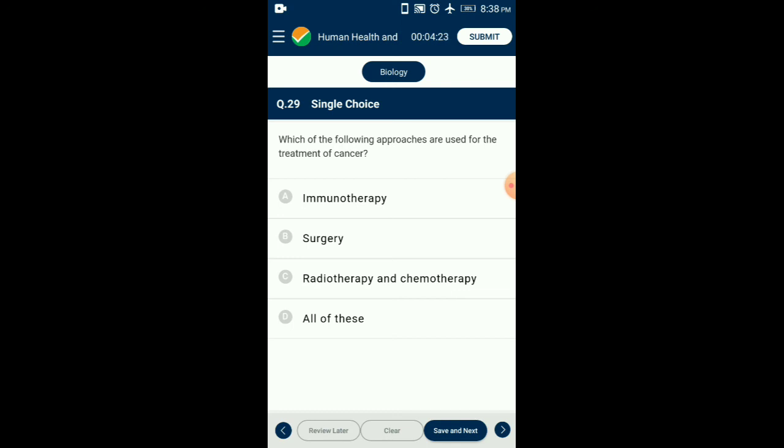Cancer can be treated by all of these ways: immunotherapy, such as monoclonal antibody therapy; surgery to remove the cancer or as much of the cancer as possible; chemotherapy, which uses drugs to kill cancer cells; and radiotherapy, which uses high doses of radiation to kill cancer cells and shrink tumors. So the answer for this question is option D. All the three approaches are used for treatment of cancer.